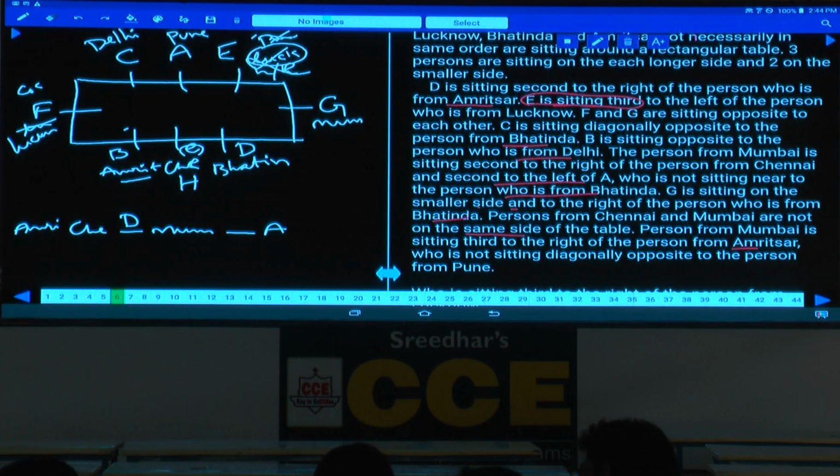The order is FC, AE, GD, HB. Done with this? No sir, this also seems to be the same. We haven't read the entire information also, isn't it? Still we got the answer.